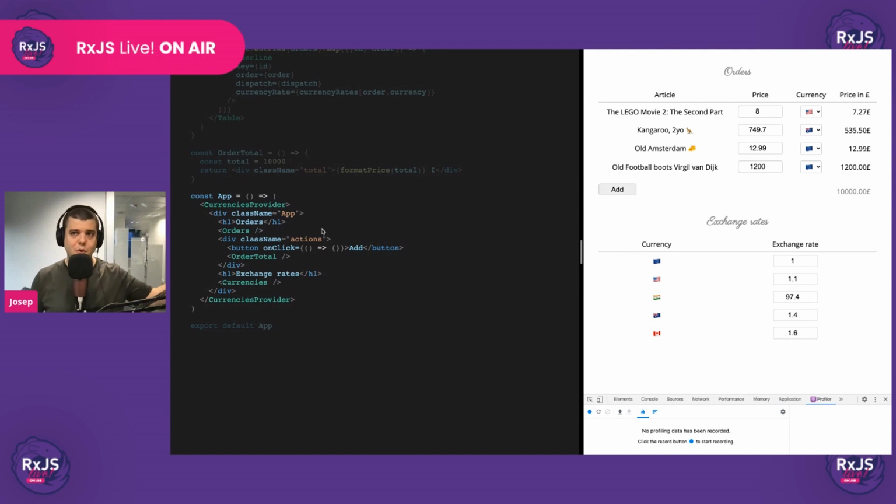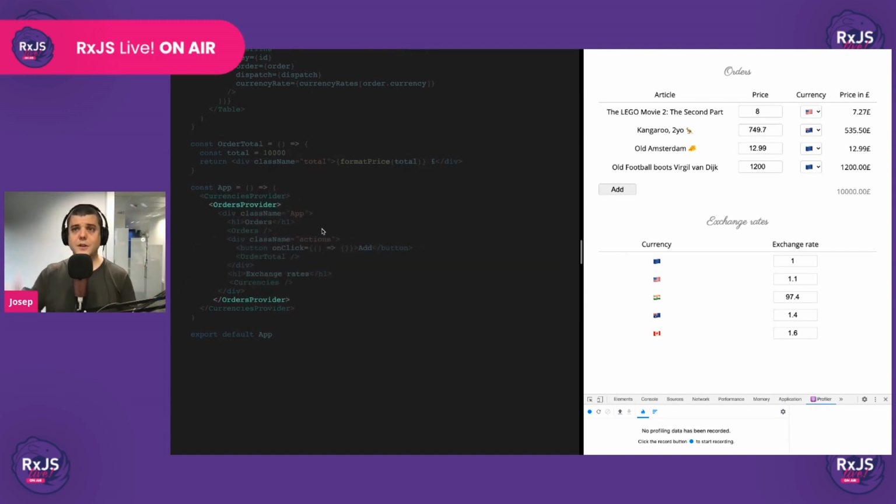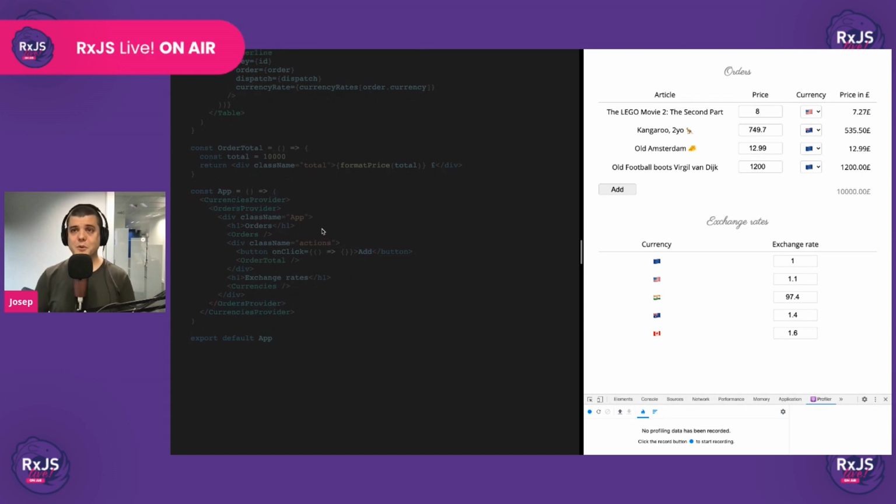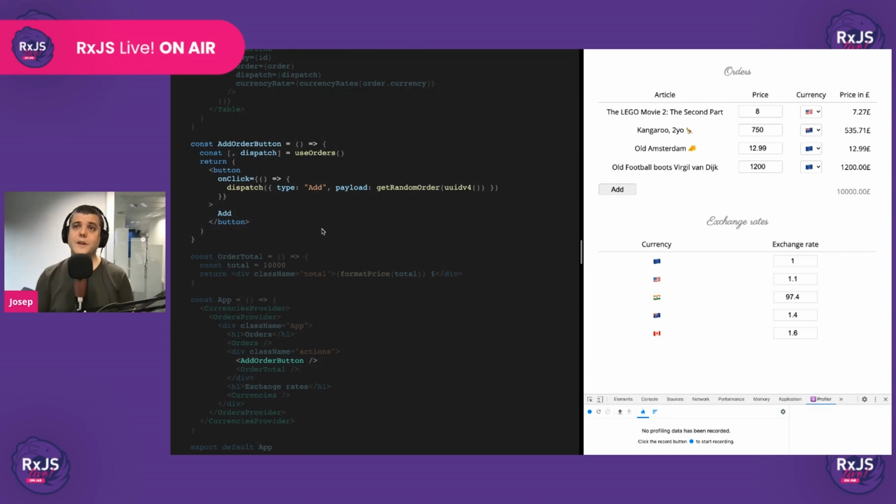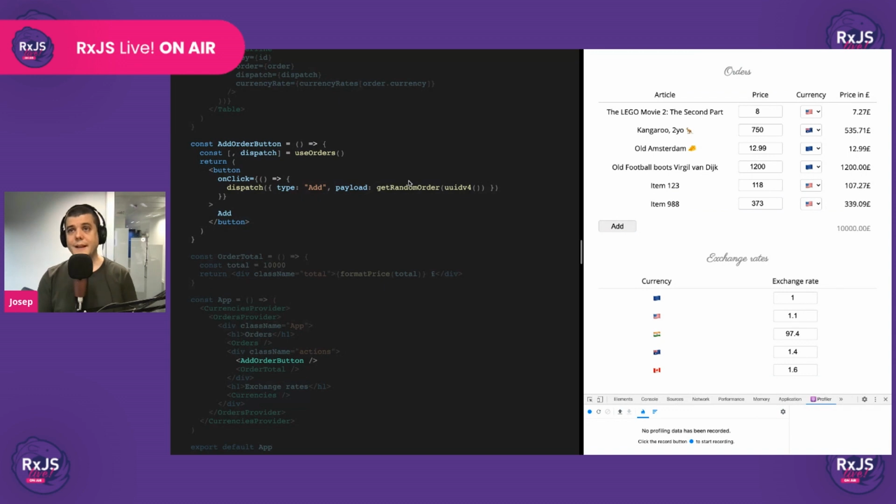So another way to avoid triggering re-renders to the whole app is to create a small component just for, oh, sorry, I forgot to put the orders provider here. It's to create a small component just for triggering the add dispatch action. That way, the re-renders will be isolated into this component and not in the whole app. Okay, so that's what most people do. So we put this add order button component, and then this is working perfectly.